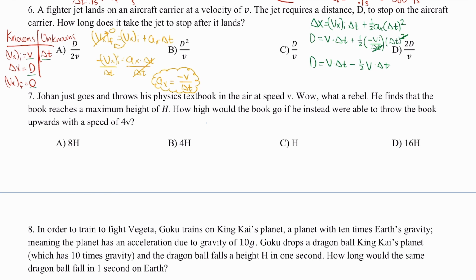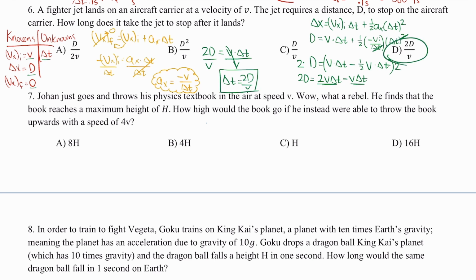Here's one thing I can do. Let me get rid of this 1/2 just by multiplying by 2 on both sides. So I'm going to get 2d equals 2v delta t minus v delta t. Well, what I have on the right-hand side are just like terms. 2v delta t minus just 1v delta t, that's just 1v delta t. So what I'm going to get is 2d equals just v times delta t. And then to solve for the time, I divide by v once again, and I get the exact same equation as before. So this just proves to you that letter D is our correct answer.